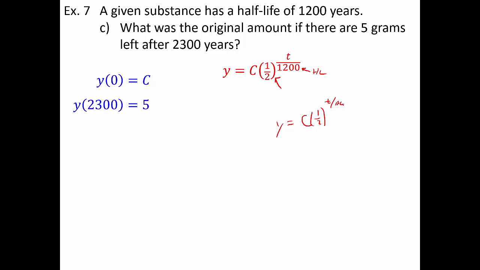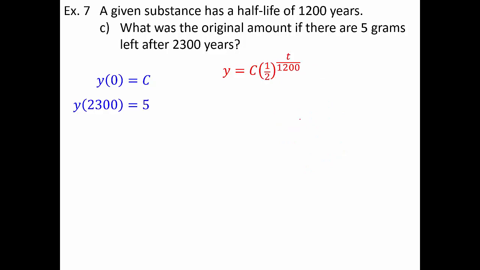So if I tell you a substance decays with a half-life of 342 years, then I could set it up as 1/2 raised to the t over 342. It just so happens that it works out that way 100% of the time. Feel free on half-life problems, instead of starting with y equals ce to the kt, to just start with the half-life specific version of the law of exponential growth and decay.